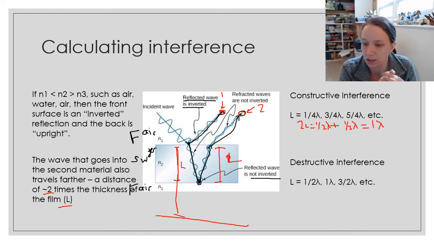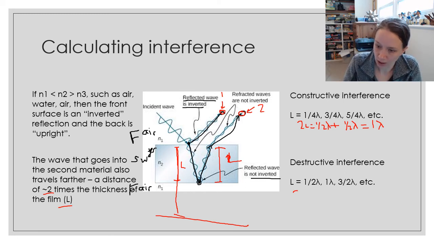Destructive interference, on the other hand, happens when my net or total difference, taking into account these two factors, is going to be a half a wavelength, or some multiple of a half a wavelength. So if L is half a wavelength, then 2L is equal to 1 wavelength.